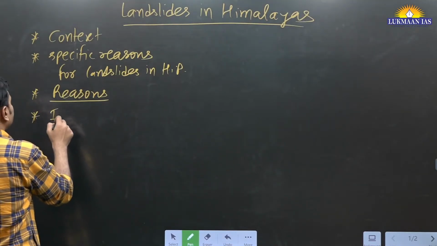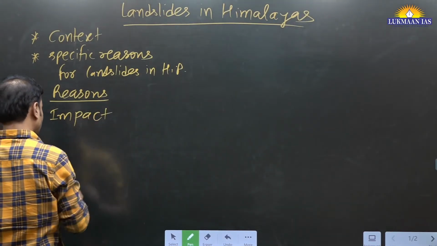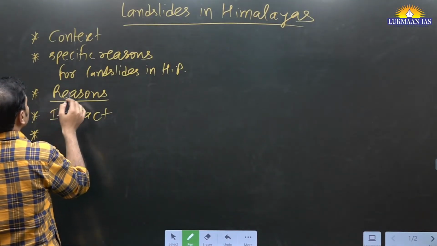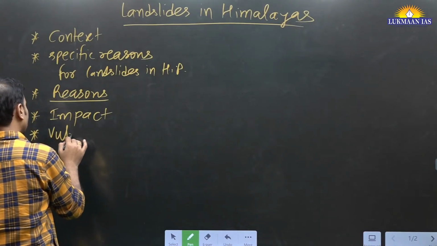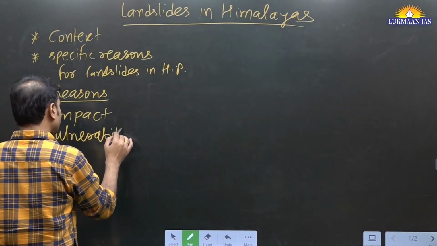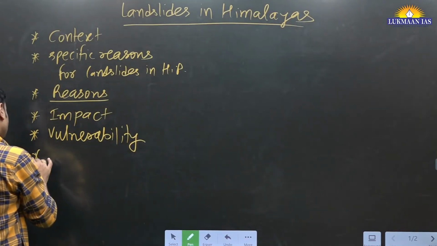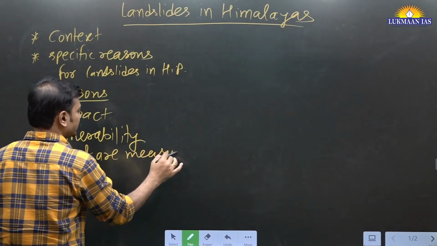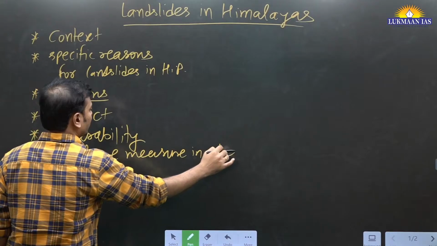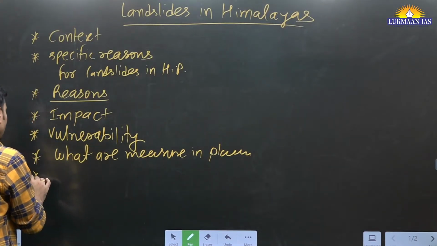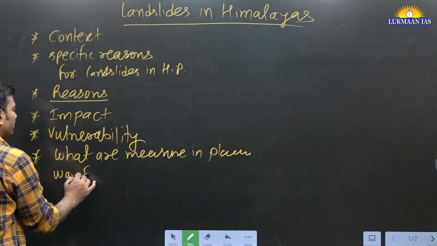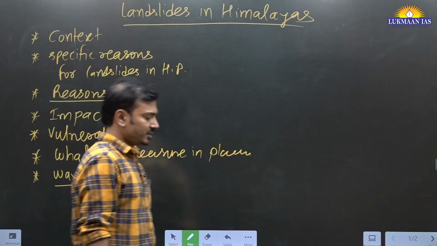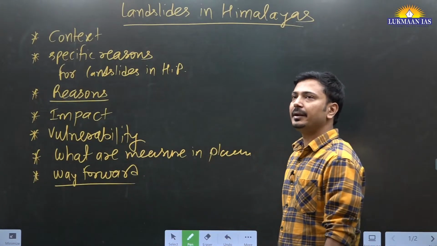Thereafter, impact. In between, we will also try to understand the vulnerability of India in landslide. What are the measures in place? What the government or the authorities are doing, and the way forward. Mitigation aspect, right? Prevention and mitigation aspect will occur in the end.